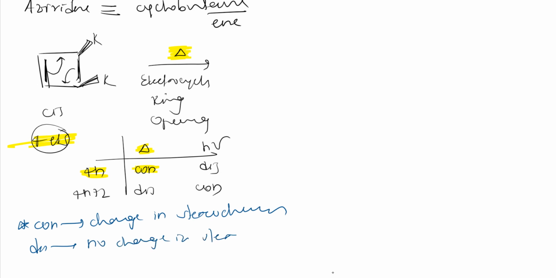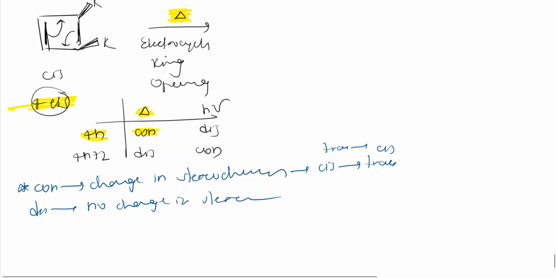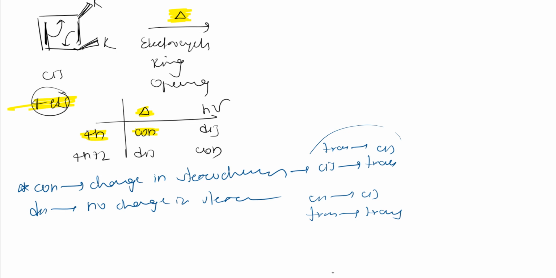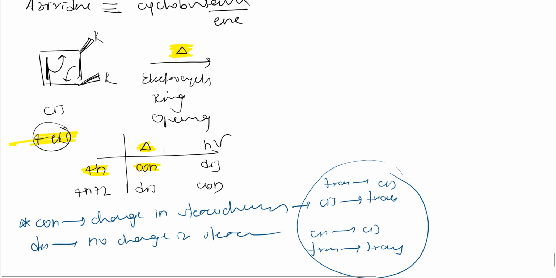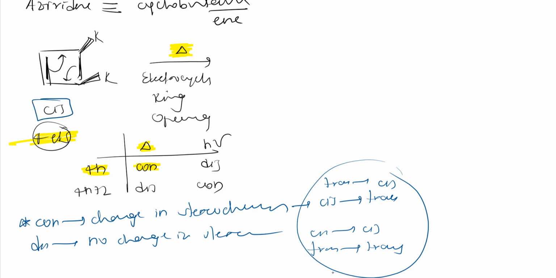So what is this change in stereochemistry? See here, change in stereochemistry means if initially it is cis, it becomes trans. Initially if it is trans, it becomes cis. No change means cis remains cis, trans remains trans, right? So these are the facts you need to remember in electrocyclic ring opening. So I counted, it was cis, right? And it was 4 electrons. And it is thermal condition. So in thermal condition, 4n electrons means conrotatory.